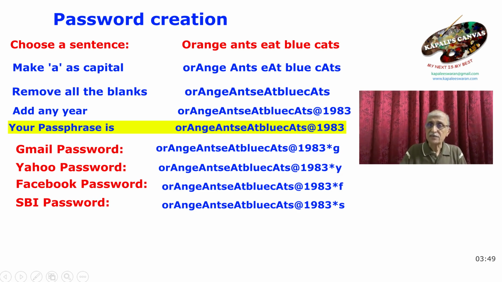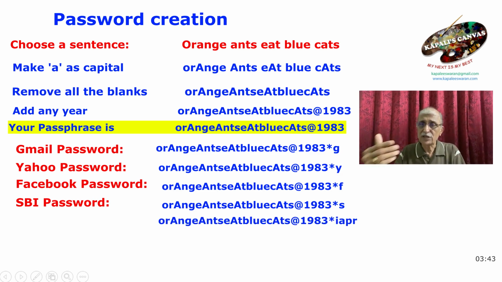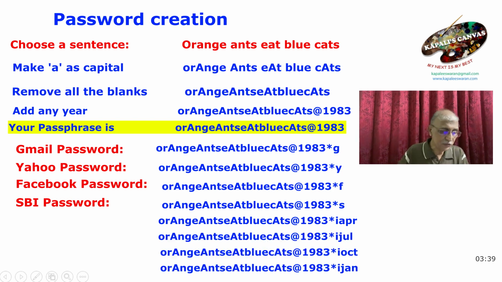So supposing I have star I for ICICI, what I will do is star I APR for April, because every financial quarter starts in April. Then for the next quarter, star I June, then I October, star I. It's up to you completely. There is no standard rule for that. The rule you have is going to be the standard rule for us.